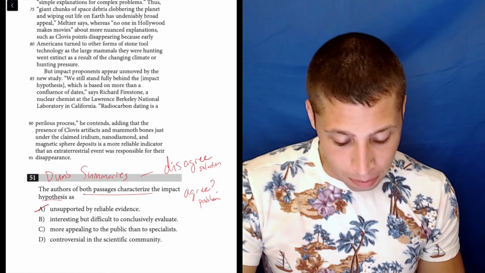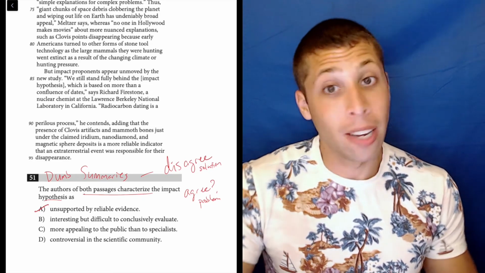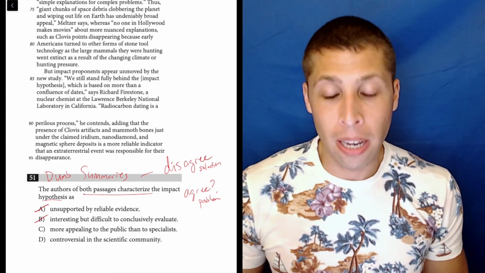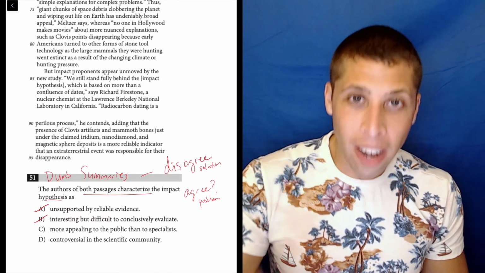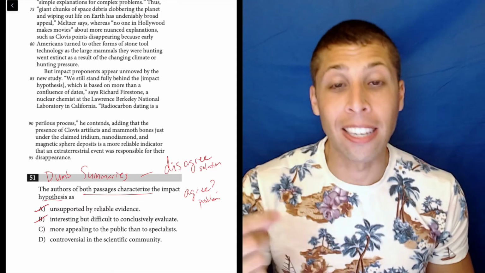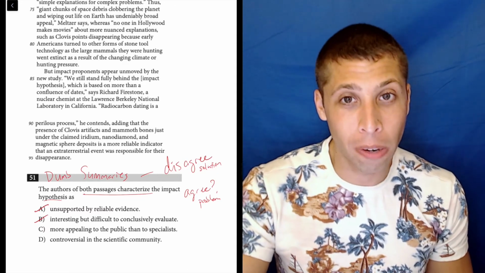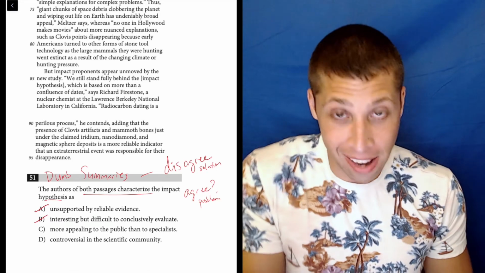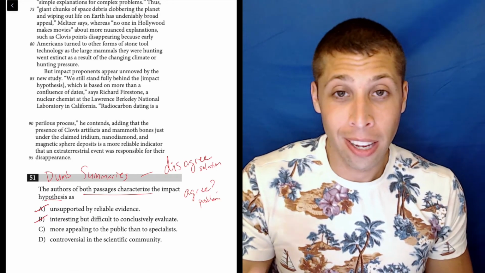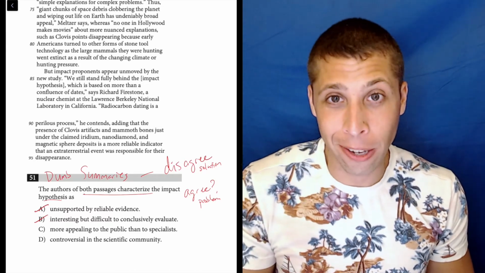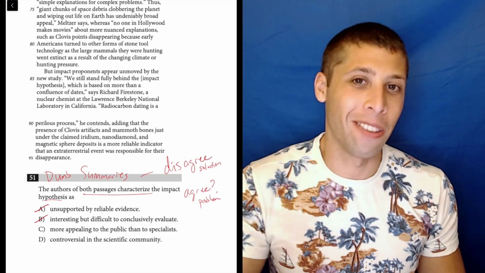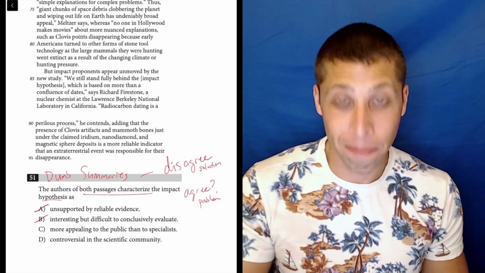B, interesting, but difficult to conclusively evaluate. Again, no, they probably do both think it's interesting, but the first passage does evaluate the impact hypothesis and says that it's true, that there's strong evidence for it. So it's not difficult to conclusively evaluate it. The first passage person, in his mind, did conclusively evaluate it and thinks it's true. So this is just not matching with what both passages have to kind of agree on.